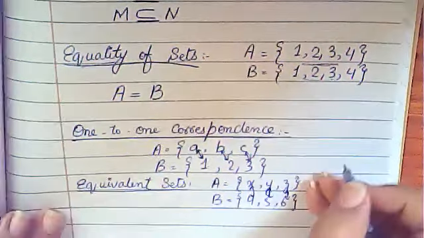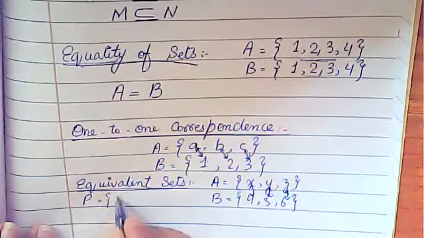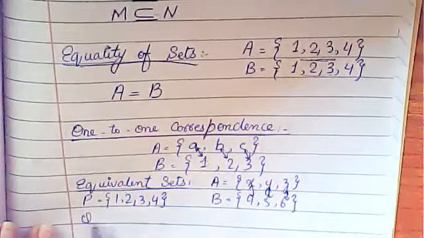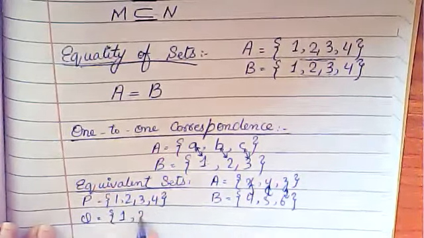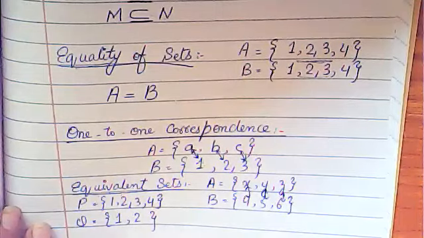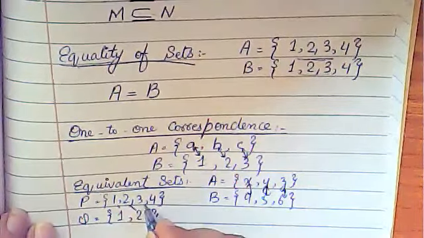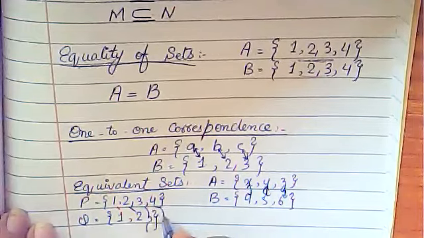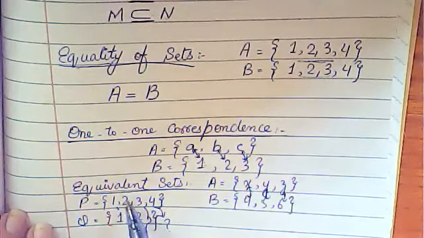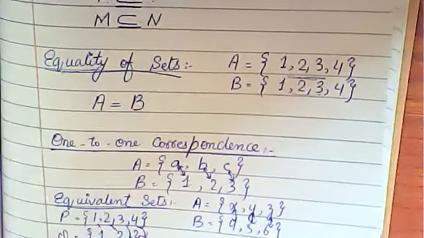Another example I'm going to give you. Set P equals {1, 2, 3, 4}, and set Q equals {1, 2}. Can you establish one-to-one correspondence here? No. You can make a pair for this one and this one, but 3 does not have any pair, and 4 doesn't have any pair. So you will say that these are not equivalent sets.